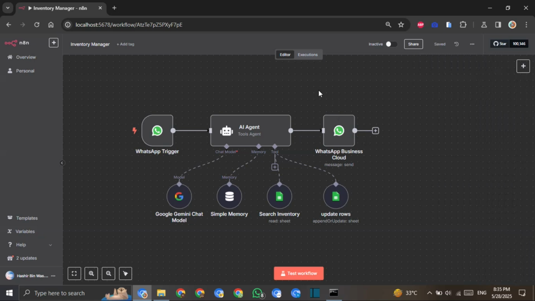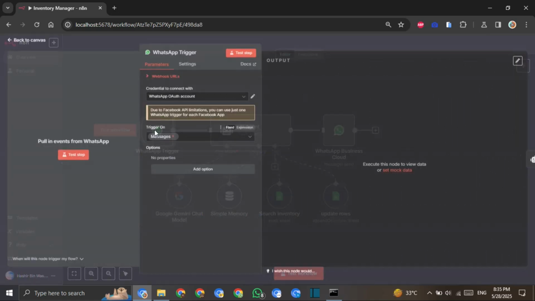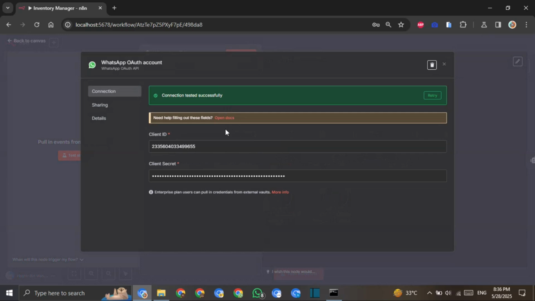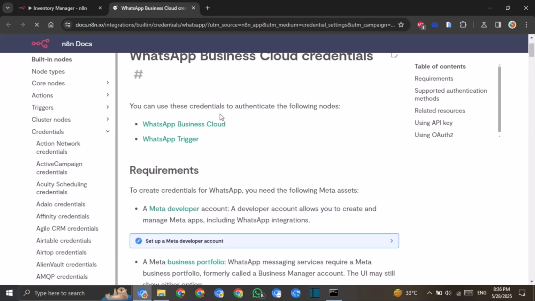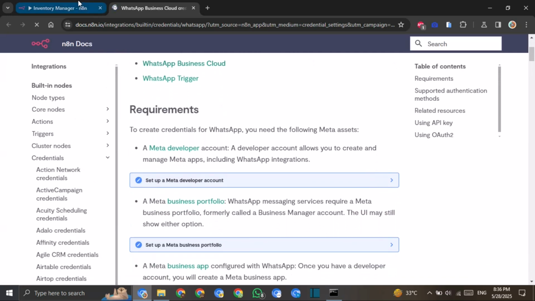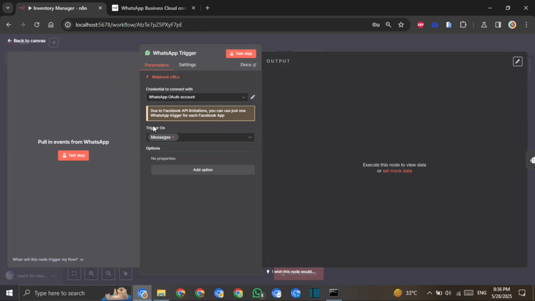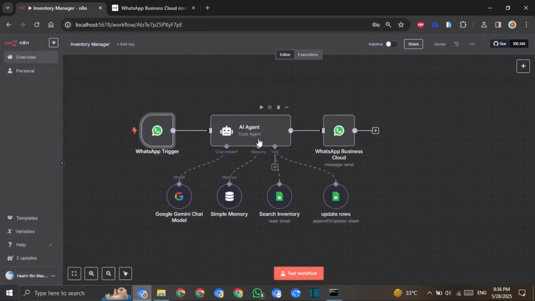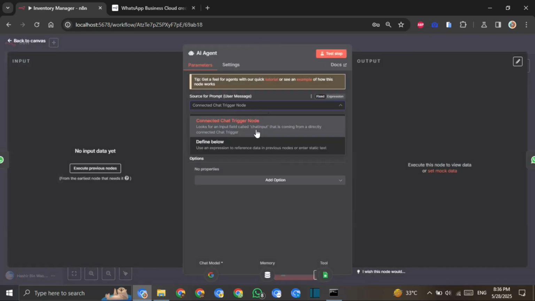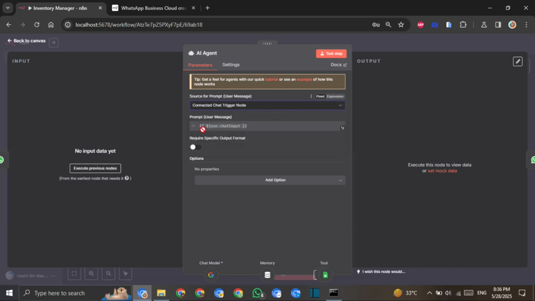So the first node will be the WhatsApp trigger, and here you have to connect your WhatsApp account, client ID and client secret. If you want to set it up, you will open docs, and here you can see how to connect the WhatsApp API with your N8N. I will make a separate video on it. Then the second node we have to connect is the AI agent. Here in the AI agent node, we will not change define below, because the message we send on WhatsApp will directly be input in the AI agent. So here you will leave JSON chat input and make no more modifications.